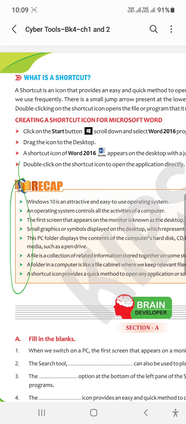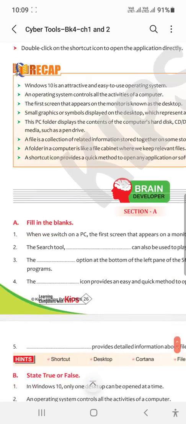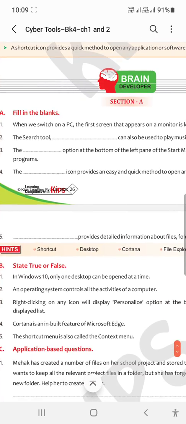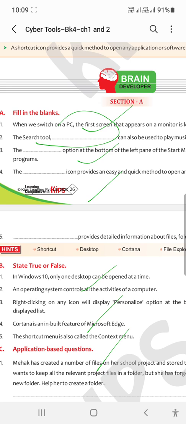For the recapitulation options, all the points you have to write in your fair copy, and section A you also have to do in your copy, and section B also. Many of you regularly ask me, sir, do we have to write in the copy or not? So please, all the questions, whether filling the blanks, multiple choice questions, or true and false, you have to write in your fair copy. Don't write in the book.